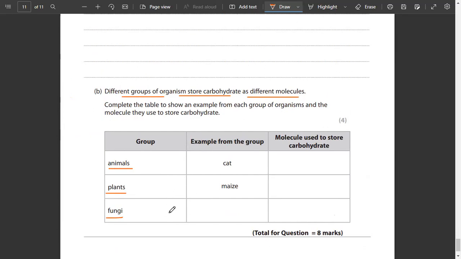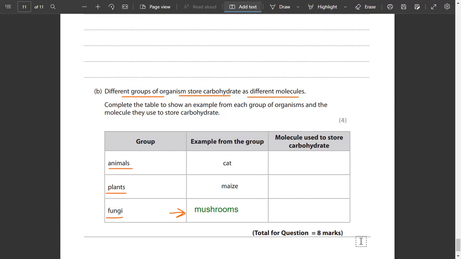ठीक है, पहले बताएं. Example from the group of fungi. Name anyone. The mushrooms. Can you speak a little louder? I can't hear you. Mushroom. Yeah, exactly. Mushrooms हो सकते हैं. Yeast हो सकता है. Okay.